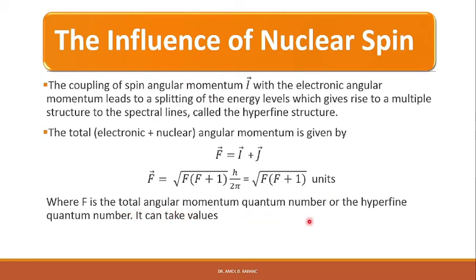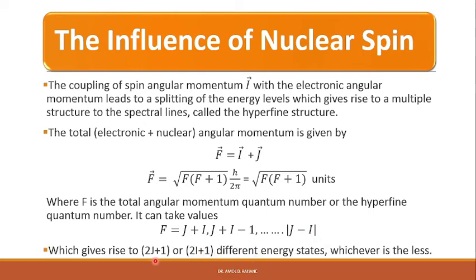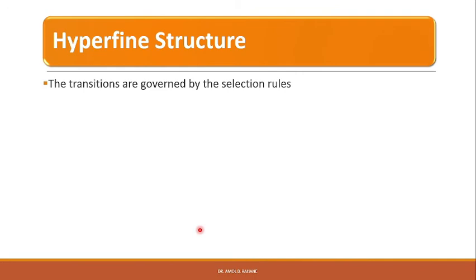It can take values F is equal to J plus I, J plus I minus 1, up to modulus of J minus I, which gives rise to 2J plus 1 or 2I plus 1 different energy states, whichever is the less. So the transitions are governed by the selection rules: delta F is equal to 0 or plus or minus 1.